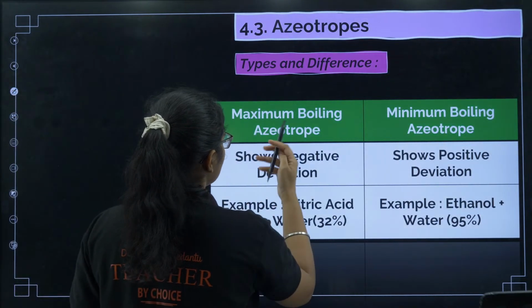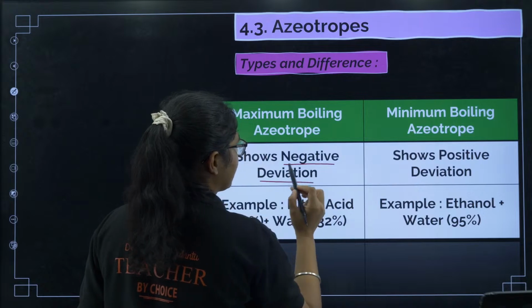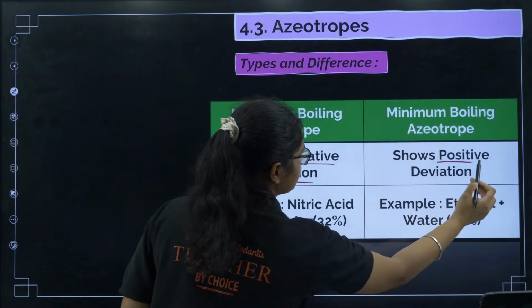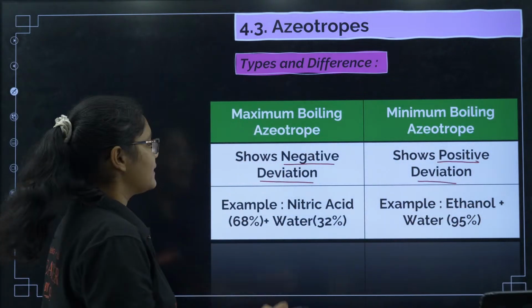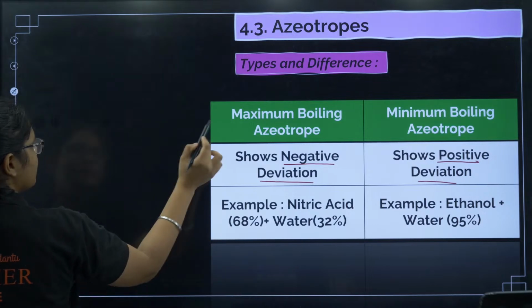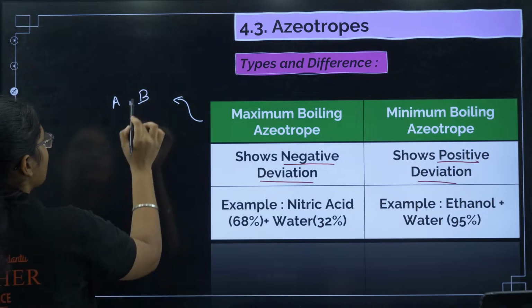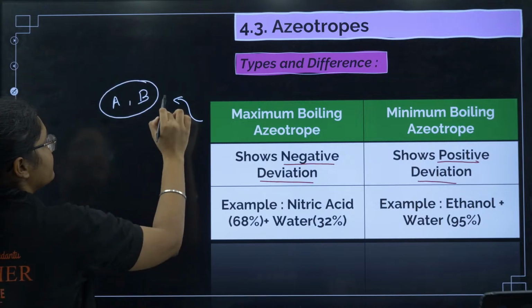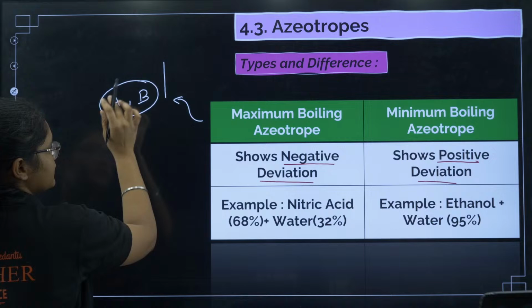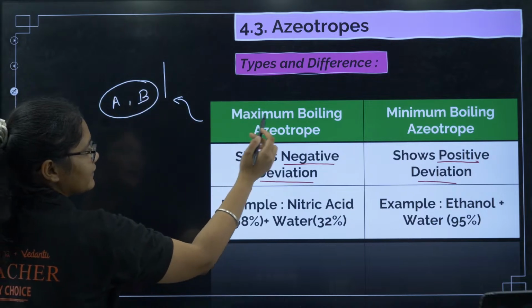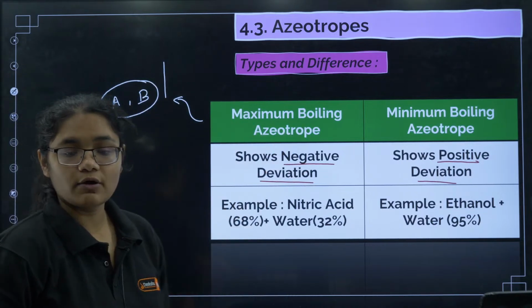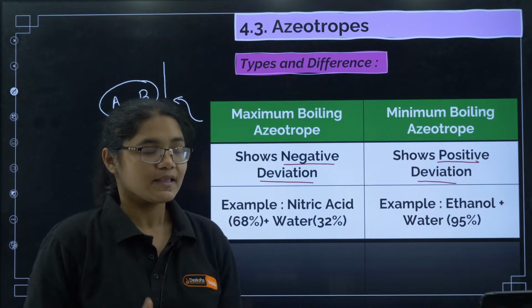Yes, maximum boiling azeotrope shows negative deviation and minimum boiling azeotrope shows positive deviation. That means what? In a maximum boiling azeotrope, if you have taken A and B, the boiling point of the solution of A and B will be greater than the boiling point individually of A and individually of B.